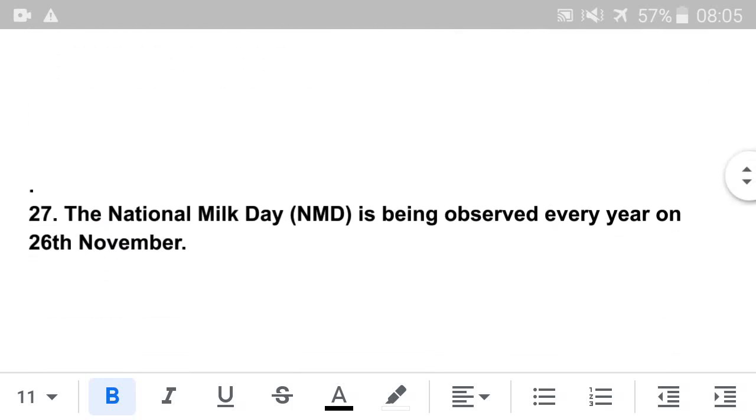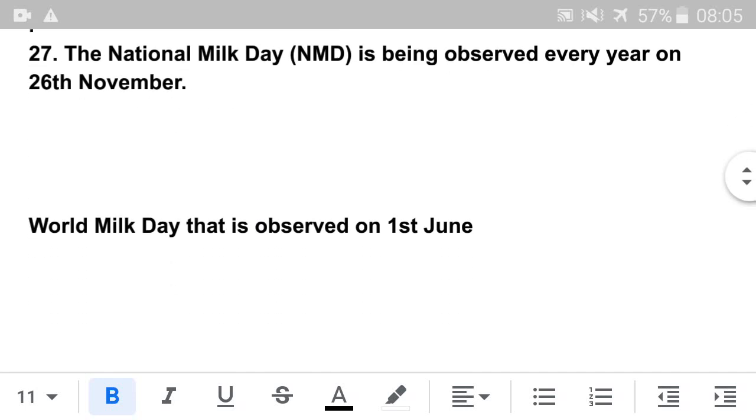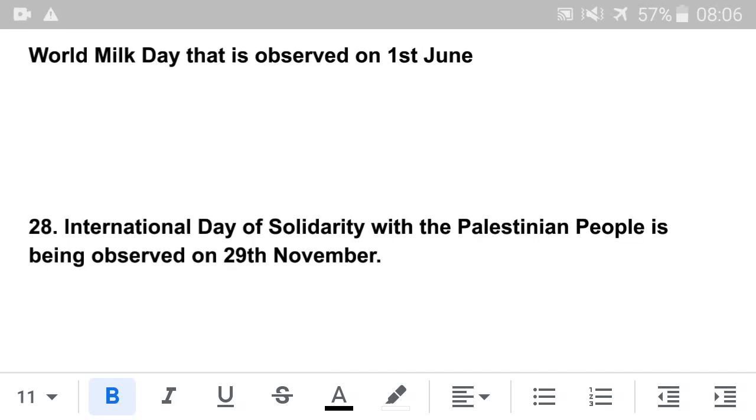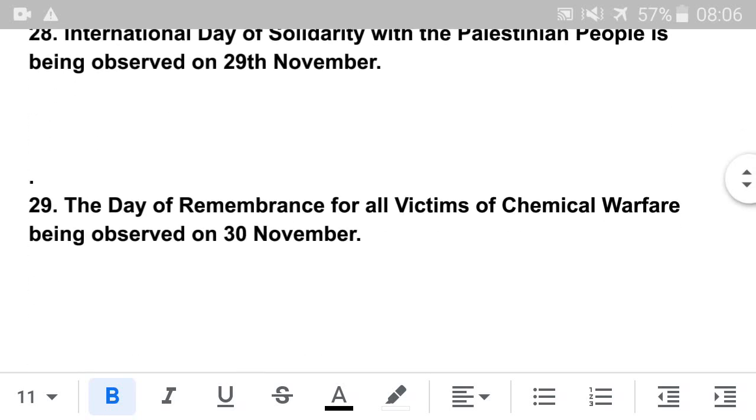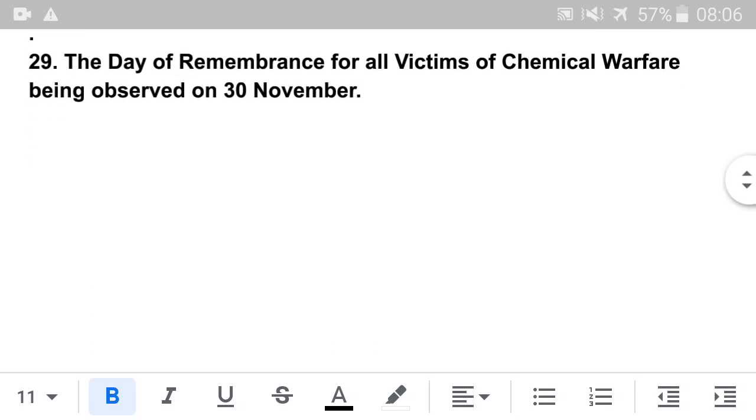Next, the National Milk Day is being observed every year on 26 November, and World Milk Day is observed on 1st June. Next, International Day of Solidarity with the Palestinian People is being observed on 29th November. Next, the Day of Remembrance for all victims of chemical warfare is being observed on 30th November.